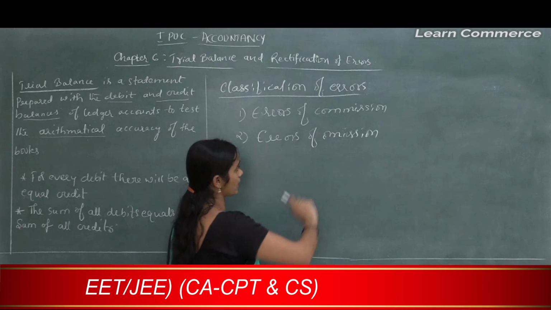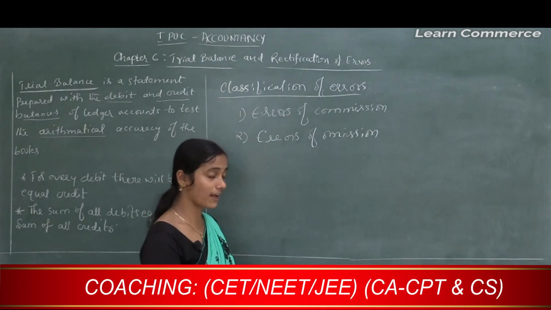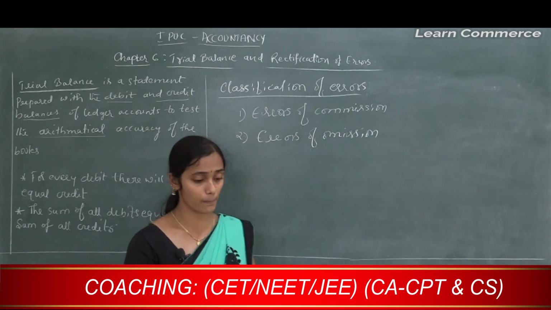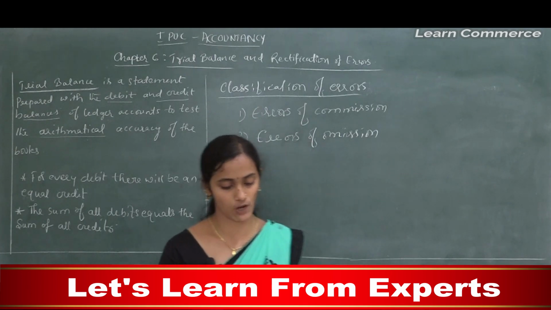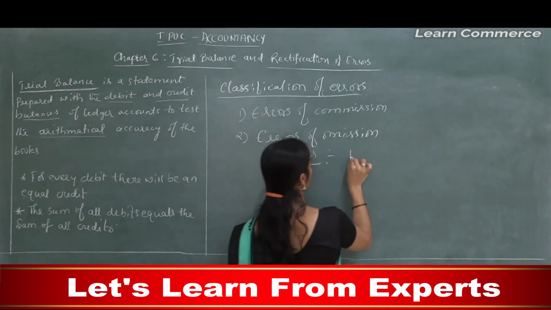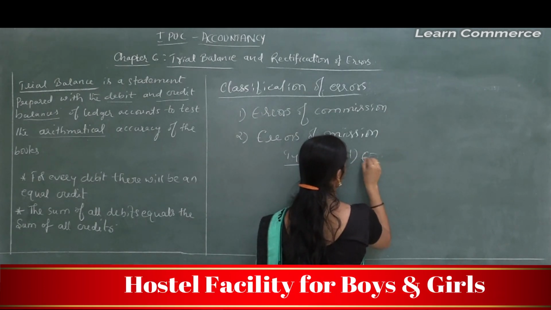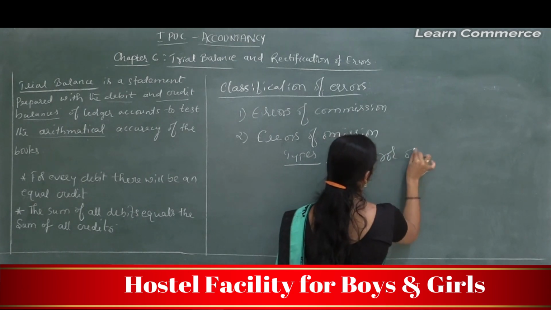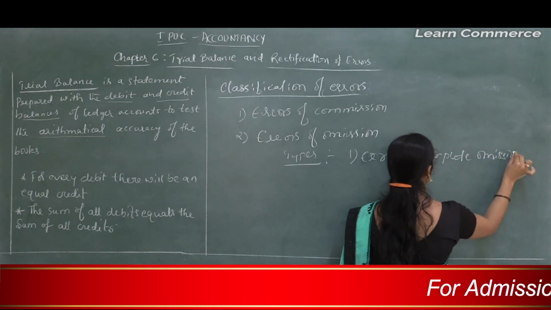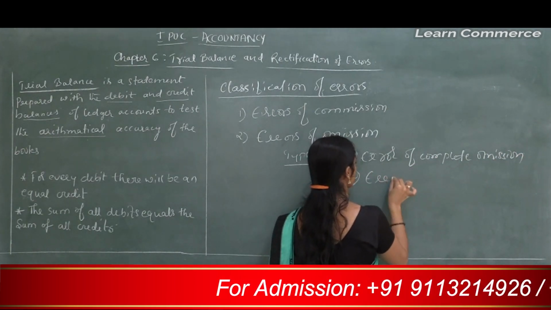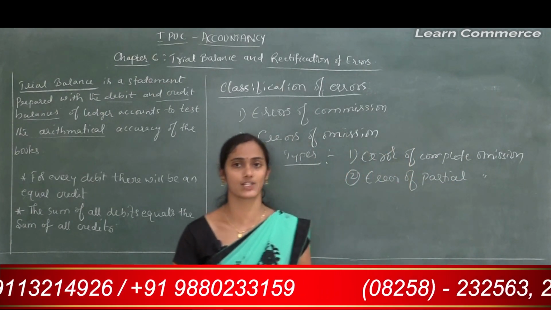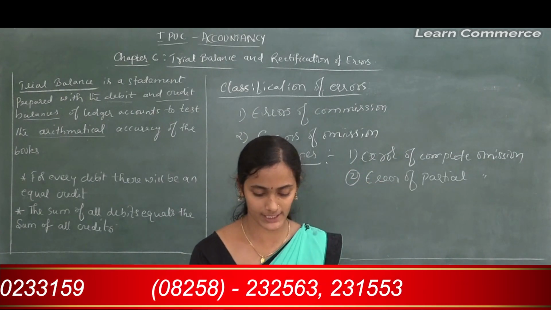Errors of commission and errors of omission. If transactions are not recorded in the original book, then it comes under error of omission. But here there are two classifications, two types of omission. One is error of complete omission, and the other is error of partial omission. Error of complete omission in the sense what?